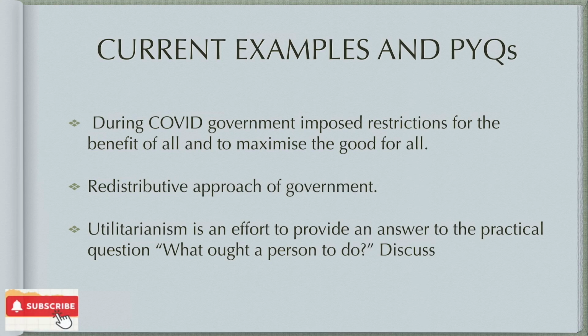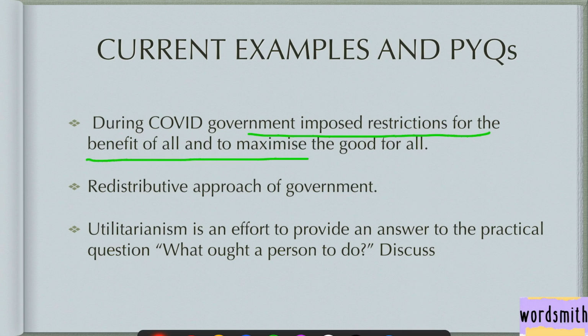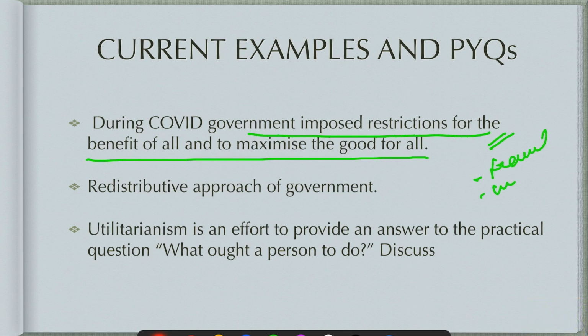Let us see some current examples and previous year questions. During COVID, the government imposed restrictions for the benefit of all and to maximize the good for all. So there were many people who were not allowed to travel, who had to wear masks, who had to take the vaccine.